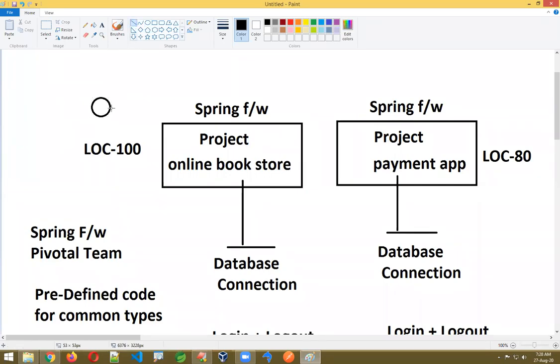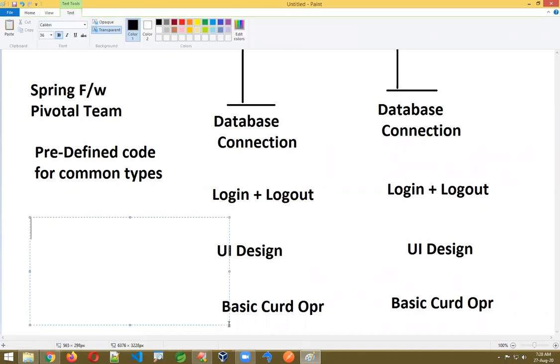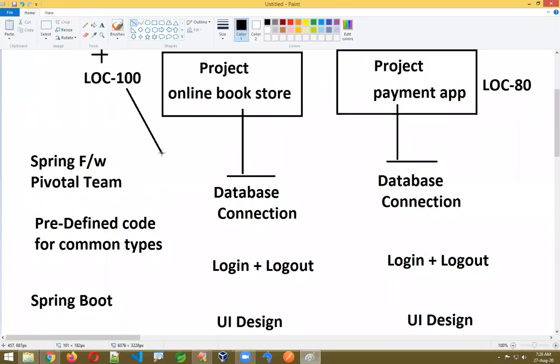These are all complete lines of code. Initially, if you take the Spring Framework, from scratch, from the setup onwards, the programmer is doing everything. Then the Pivotal team started like this, and they created the concept of Spring Boot. Boot is nothing but, in simple understanding, some ready-made setup, which is giving some code already. Instead of 100 lines of code, it may become 60 lines or 40 lines, sometimes 2 lines of code also. That depends on what kind of concept you are working on.